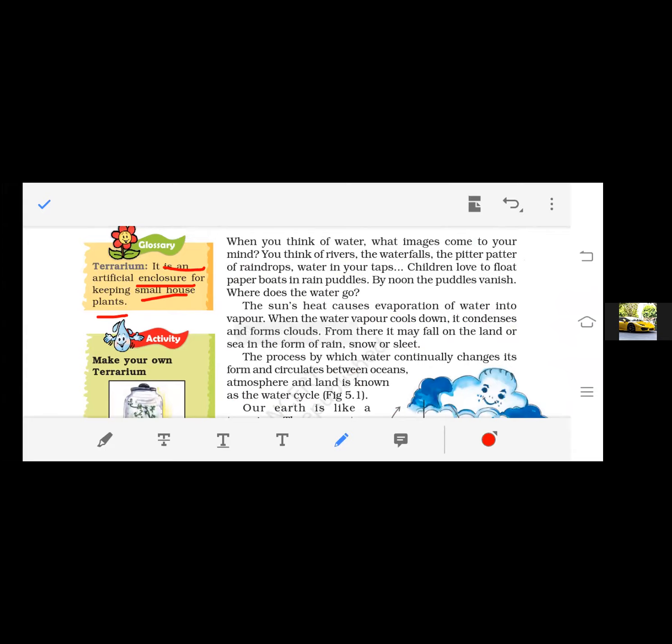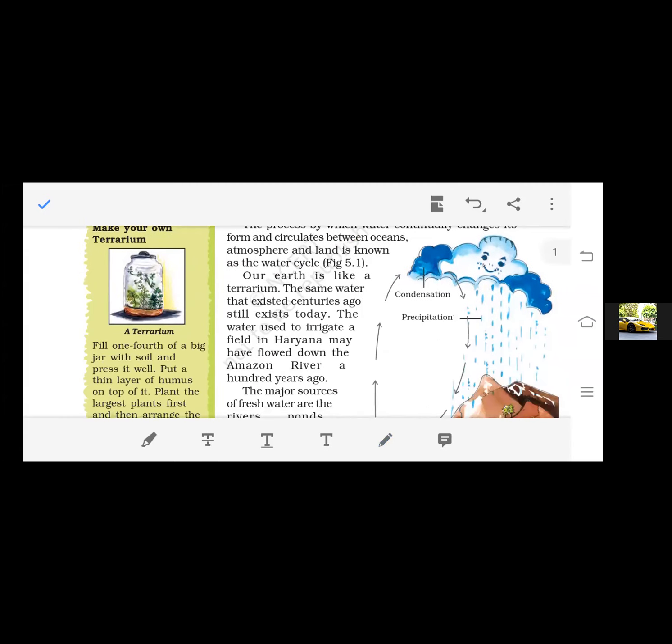You have learned about an aquarium where fish are artificially kept. So terrarium means where small plants are artificially grown. So our earth is also like a terrarium. The same water that existed centuries ago still exists today, because the water cycle is going on.